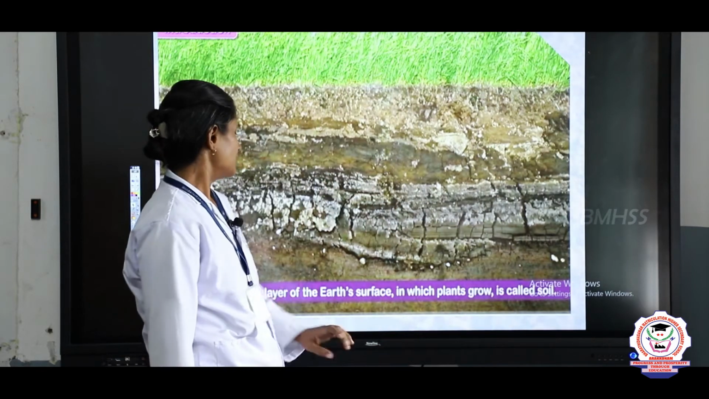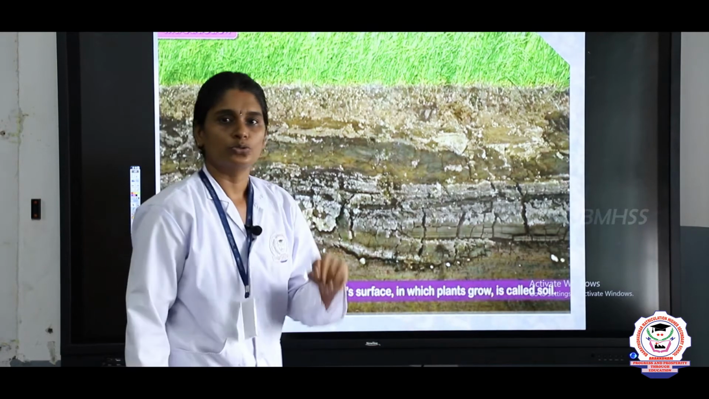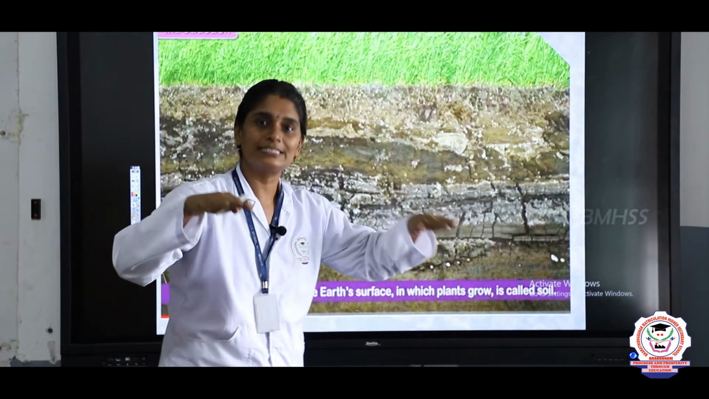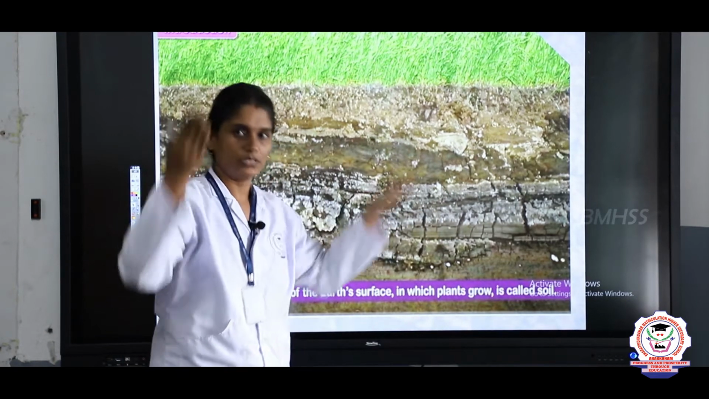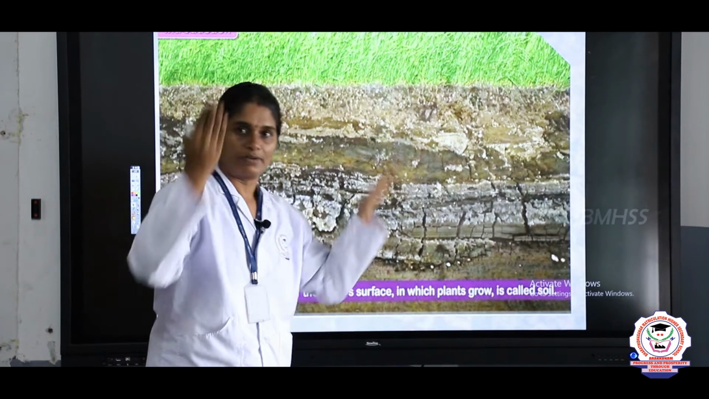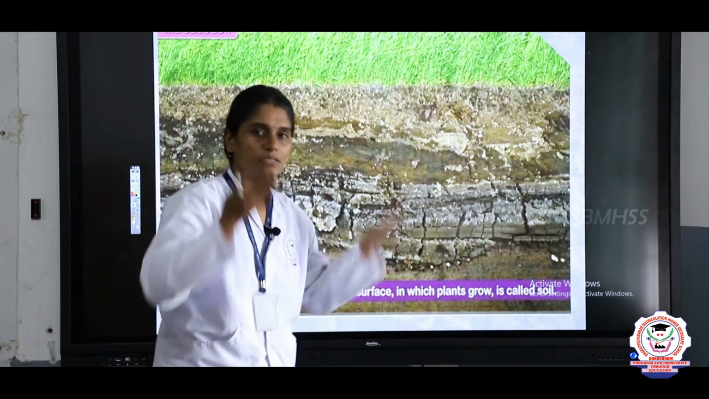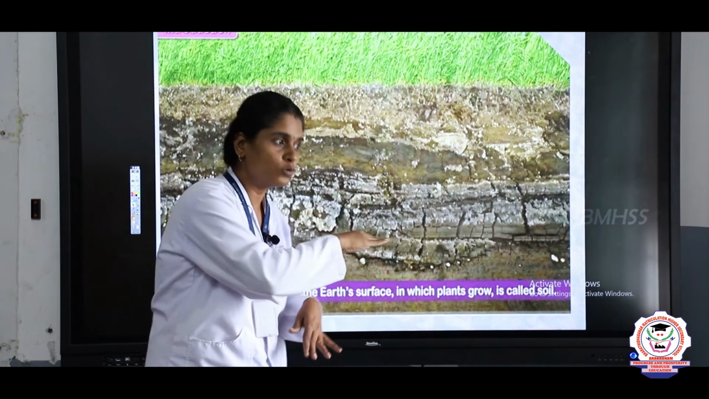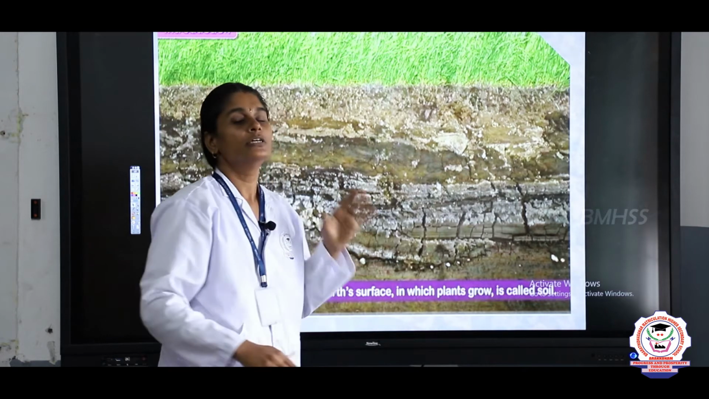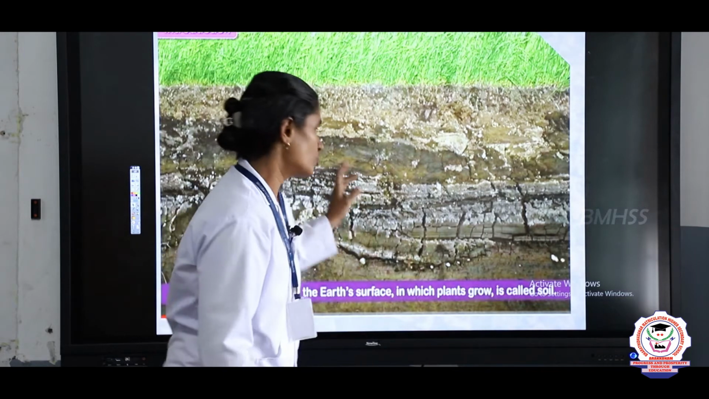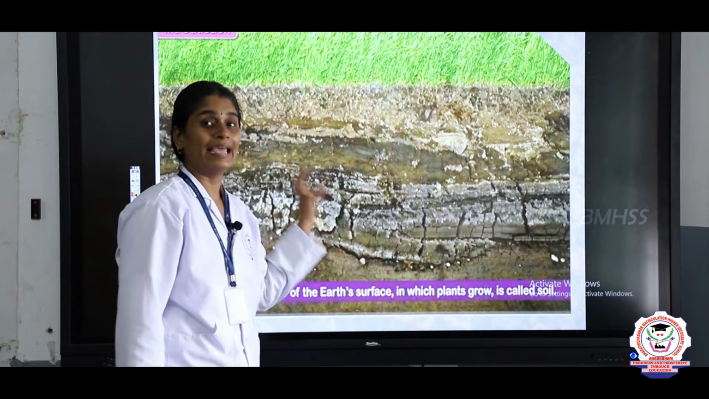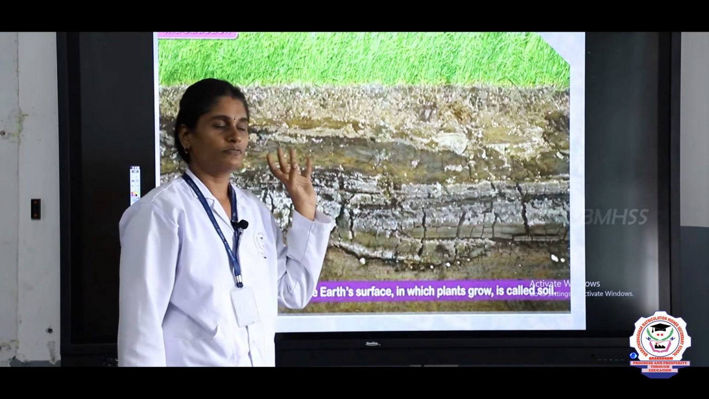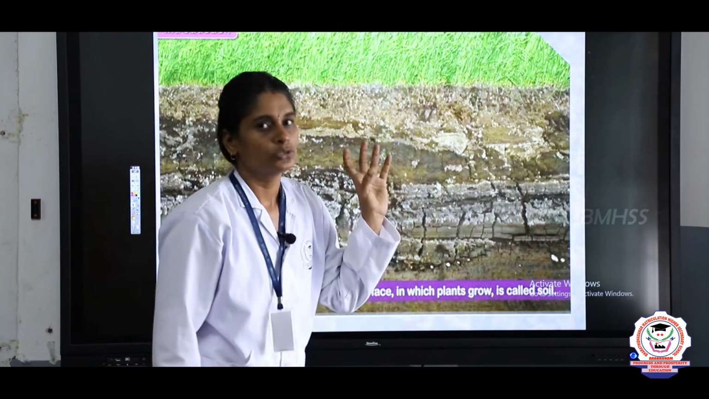So first, what is soil? Soil is the topmost layer of the earth's surface. So we have an earth, right? This is our earth. In this earth, the topmost layer of our ground, the topmost layer of the earth's surface, is known as soil. This soil helps in plant growth. Most of the plants grow in the soil.